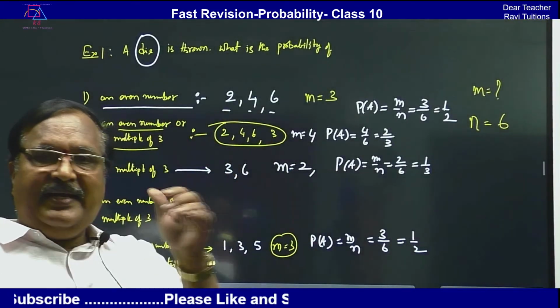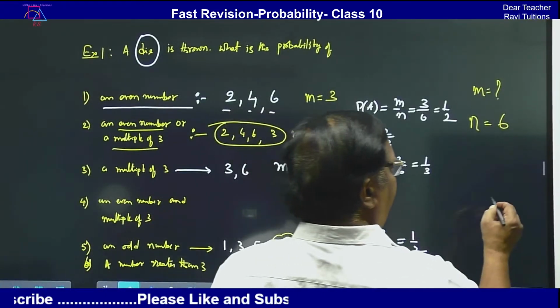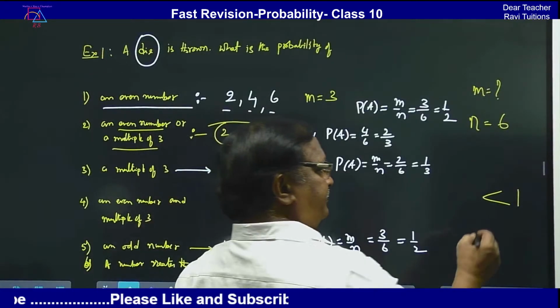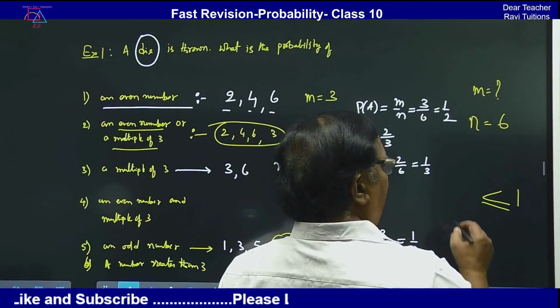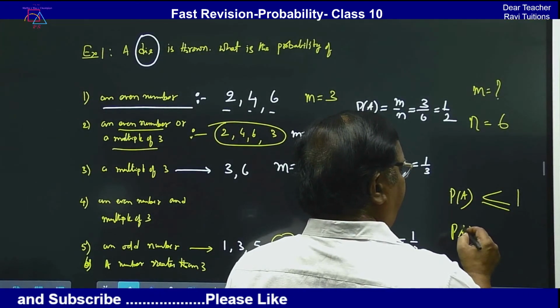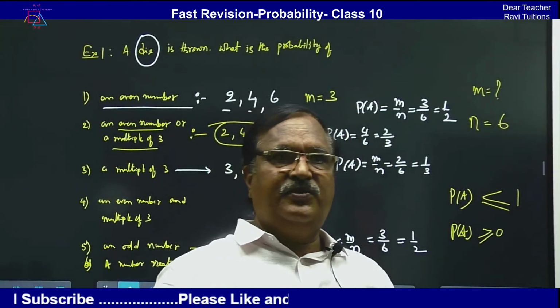So when you look at these questions, probability is always less than or equal to 1. Okay, P(A) should also be greater than or equal to 0. Sometimes 0 also will be there.